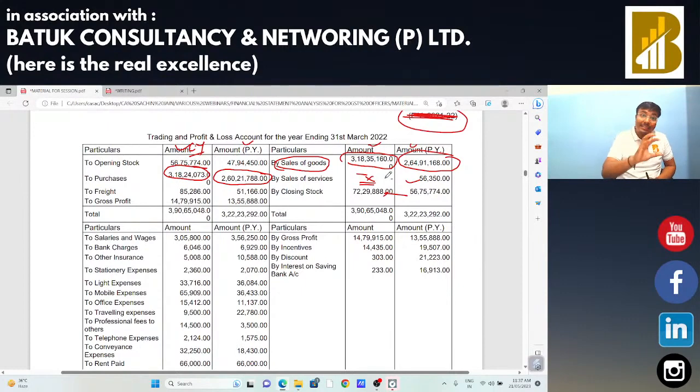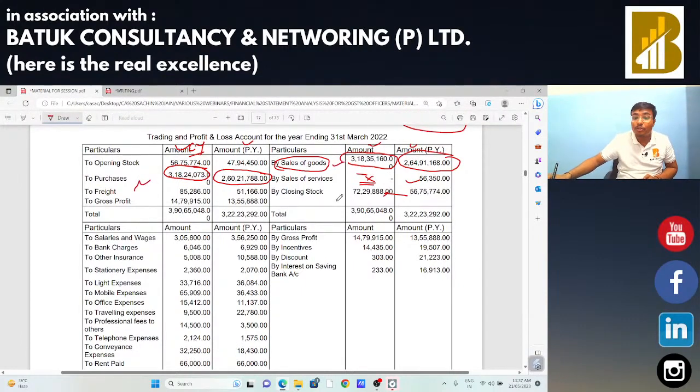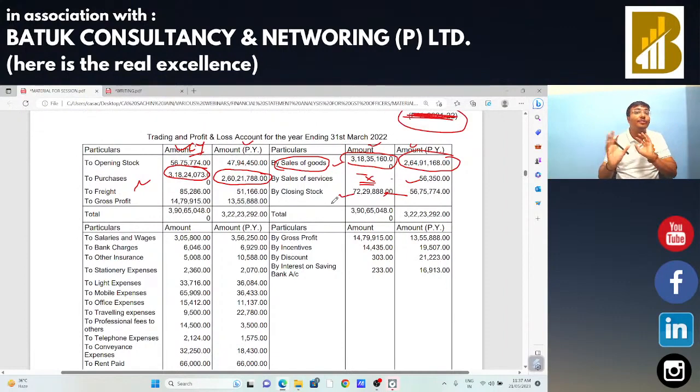Okay. So we need to analyze in that way that here if purchase is bigger, in that case sales also increased and the closing stock has also increased. So okay sir, there is no issue with that. That is the part of analysis of sales and purchase. That was, we had discussed the first point.